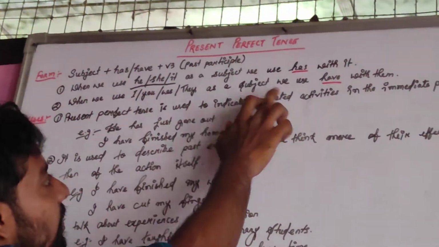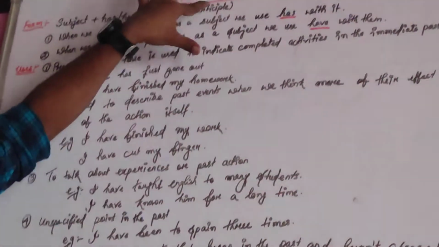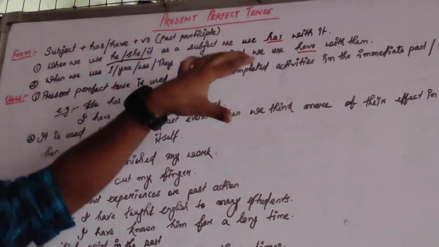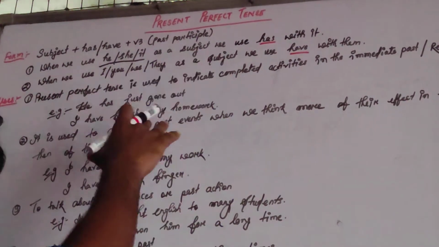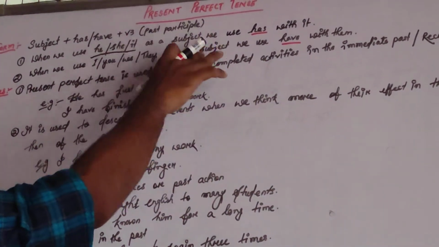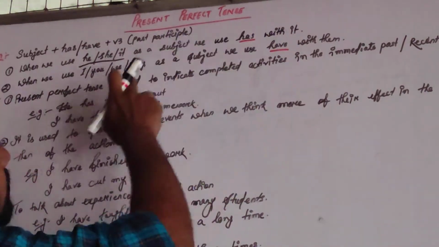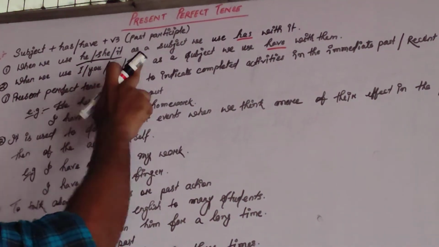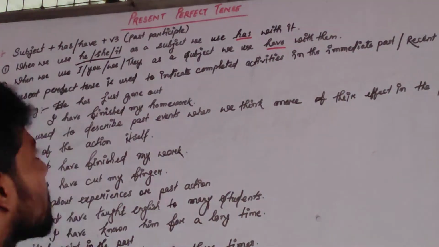What do we use? Have. I think you are very clear with the concept of subject and the predicate. Subject is whom we tell about. Ram is a boy. So Ram is the subject, and the predicate is is a boy. So with subject he, she, it, we use has, and with subject I, you, we, they, we use have. I suppose the concept is clear.